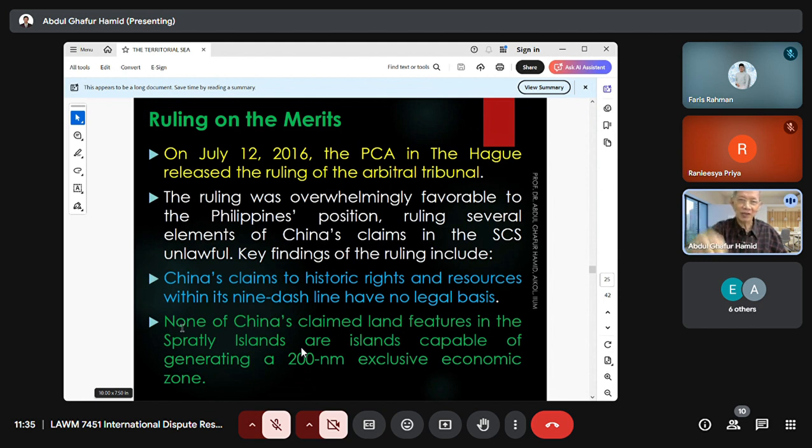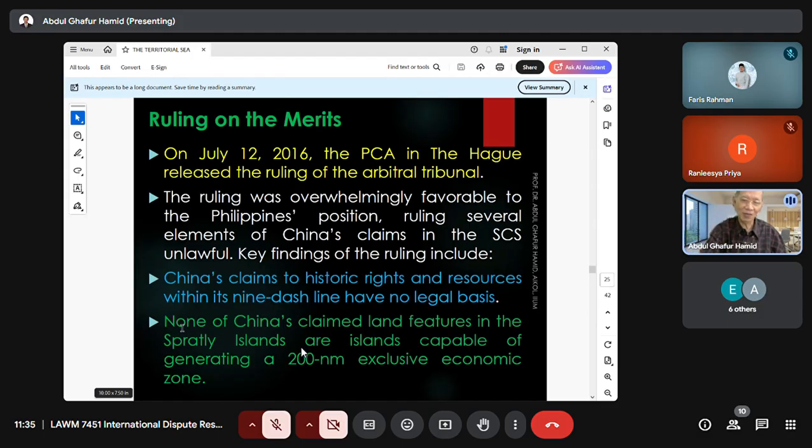Why do we call it Indochina? This was under the French colony. Vietnam and Cambodia were French colonies. There was the Franco-Chinese War, and China was defeated, and that's why China could not invade Vietnam and Cambodia, and they were under the French, and the islands were owned by France.